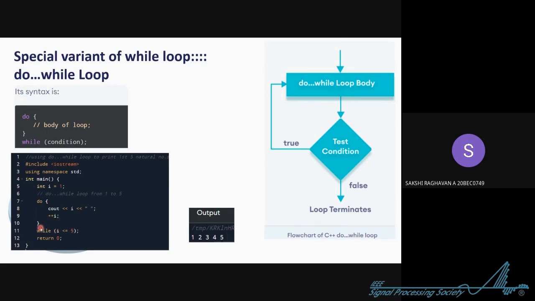Now the compiler sees there is a condition that it needs to check. It will compare whether the value of I is less than or equal to 5. If it is true, it will go and execute the body of do again. If it is false, it will just go to the next thing that is written and the program will end.